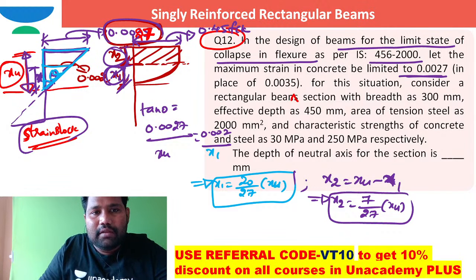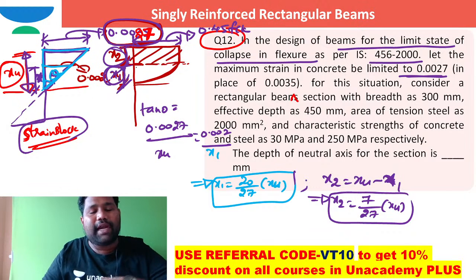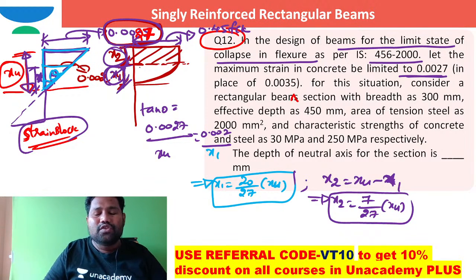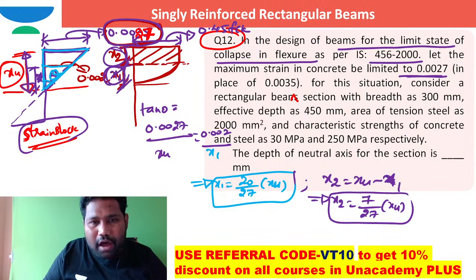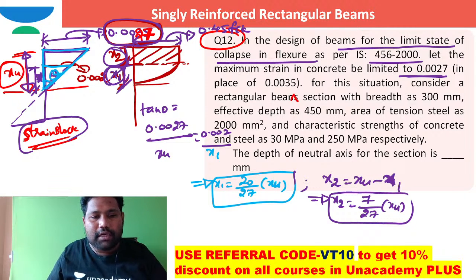But here the permissible strain in compression concrete is 0.0027. So because of which the depth of rectangular stress block will change, the depth of parabolic stress block will change. So because of which the compression force formula will also change.